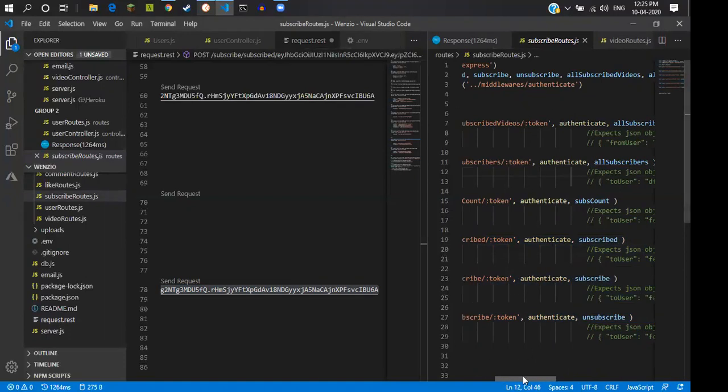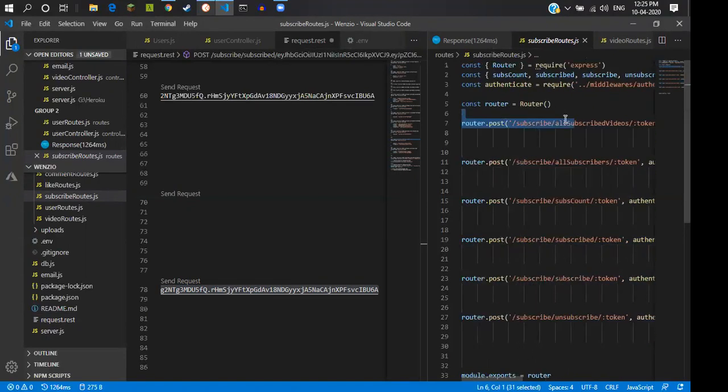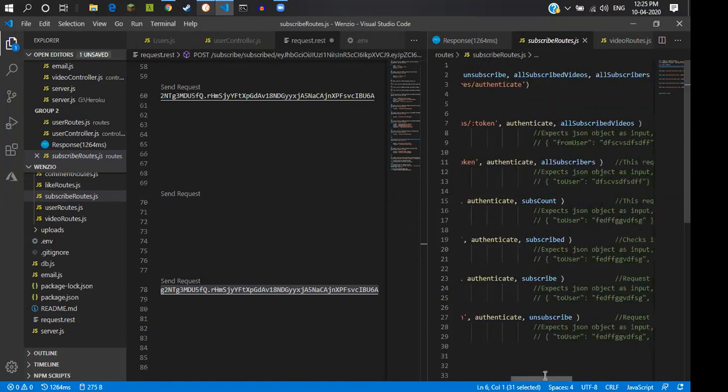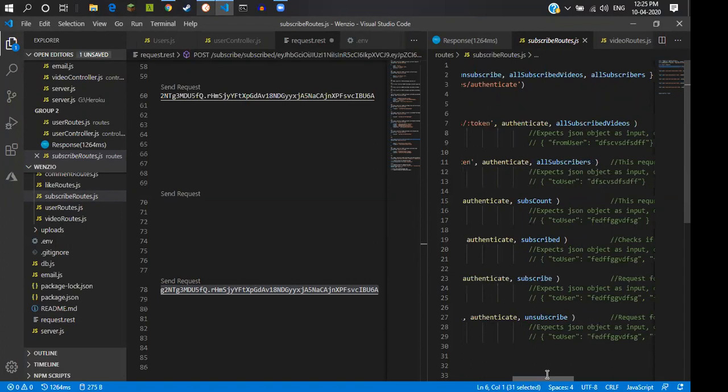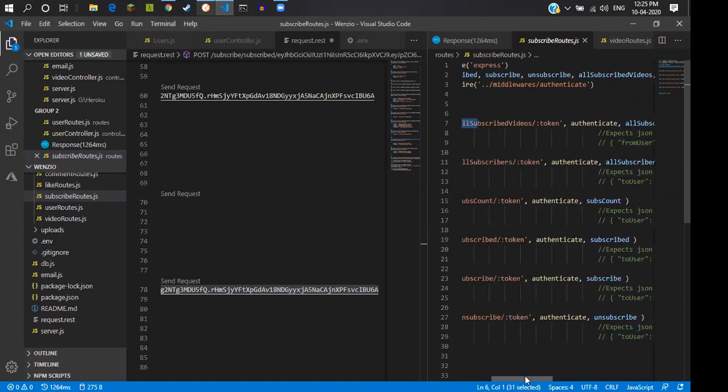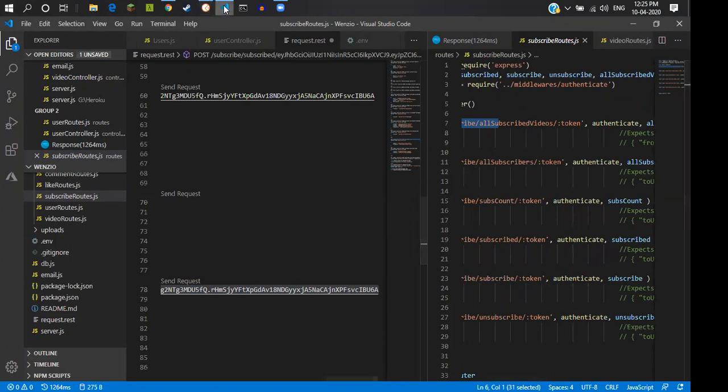Next, this route will show all the subscribed videos the user has subscribed to. Right now it has no subscriptions, so if I do this path, I will get an empty object. So all subscribed videos, the token is the same.